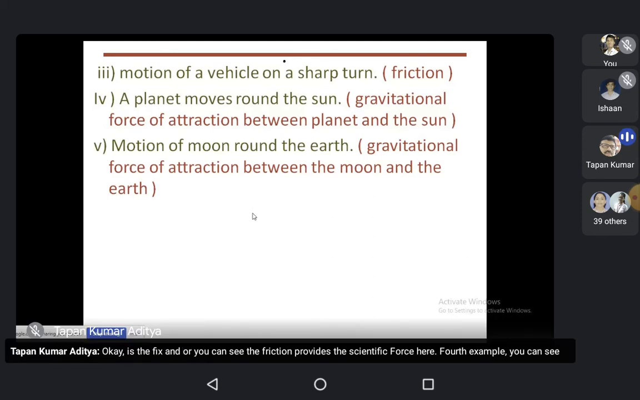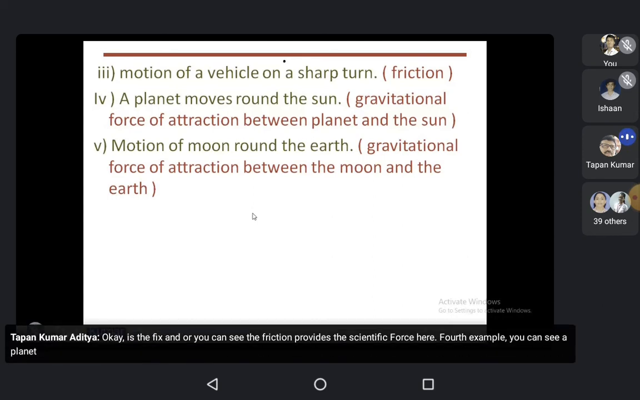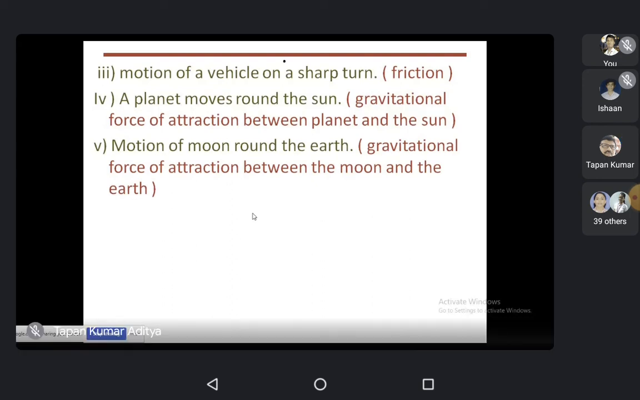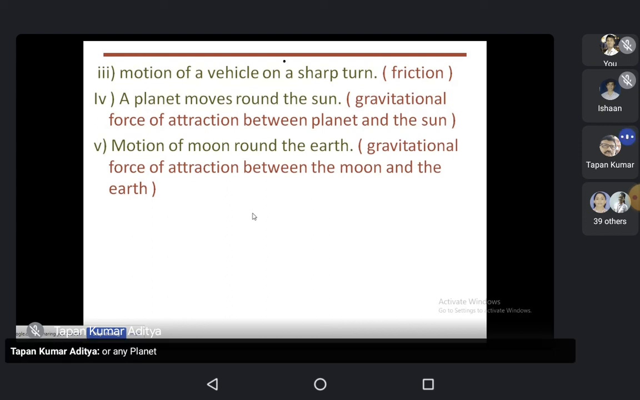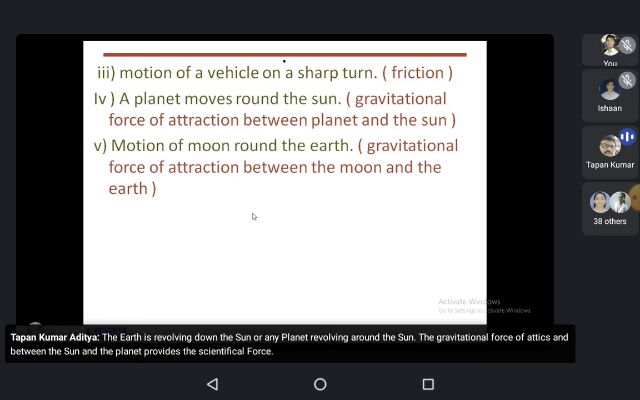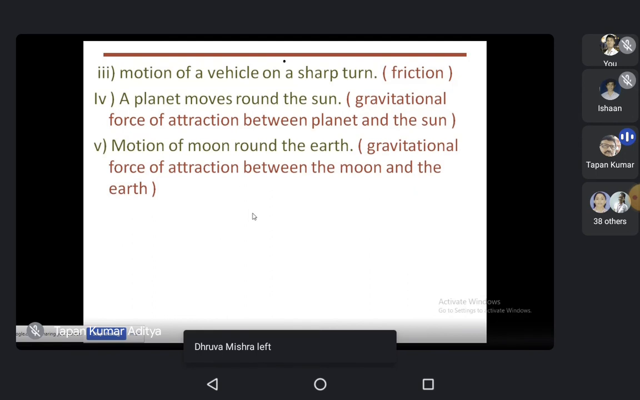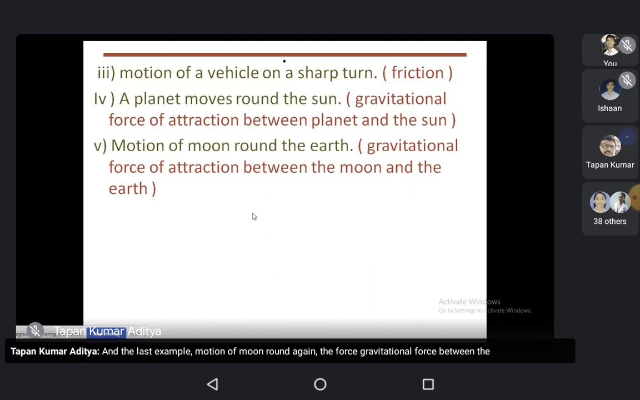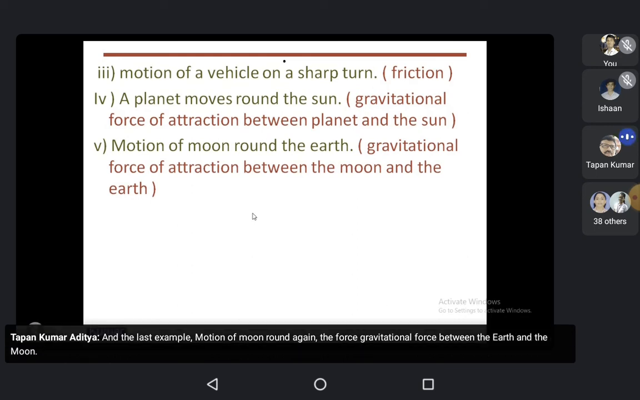Fourth example, you can see a planet moves around the Sun. Already we have explained it. The Earth is revolving around the Sun, and likewise any planet revolves around the Sun. The gravitational force between the Sun and the planet provides the centripetal force. And the last example, motion of the Moon around the Earth. Again, the gravitational force between the Earth and the Moon provides the centripetal force.